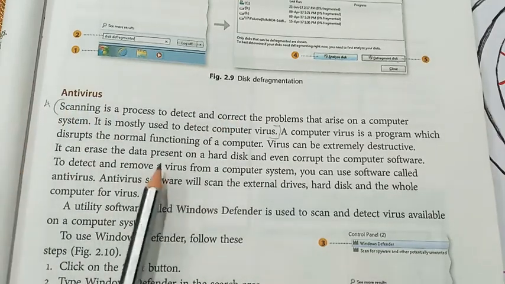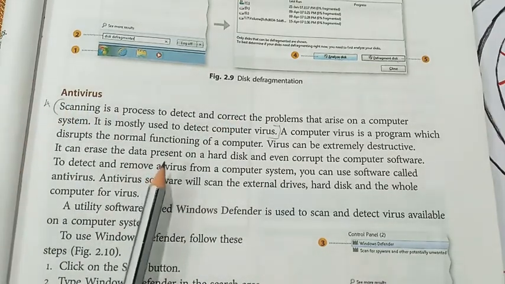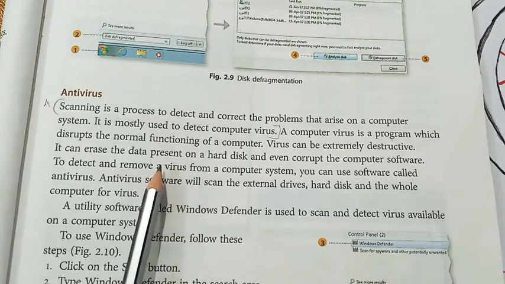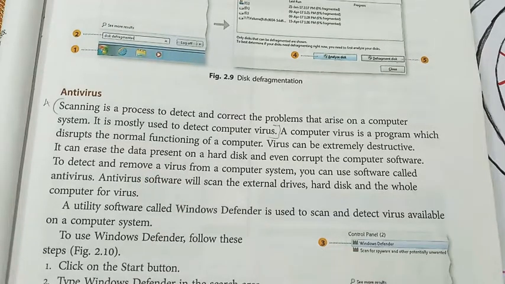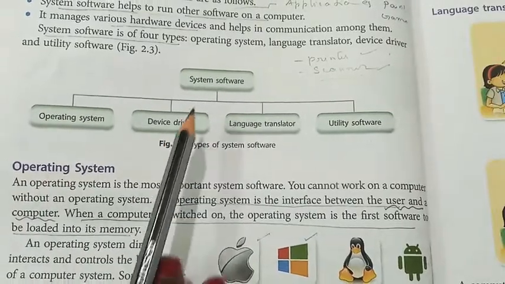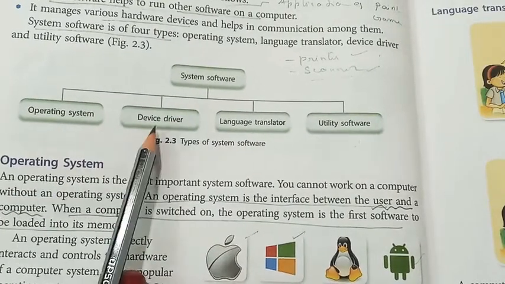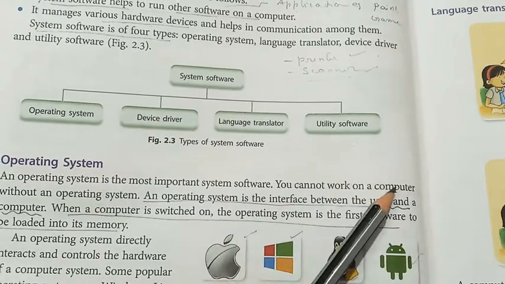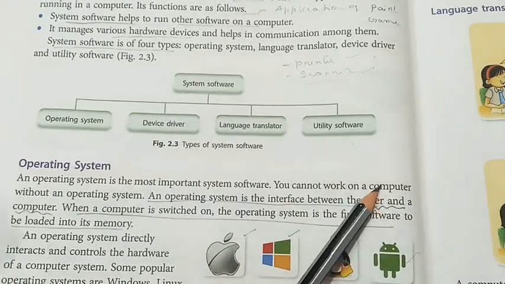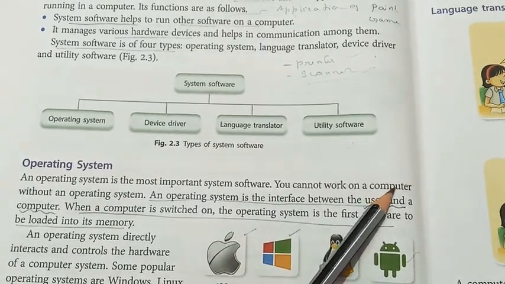Okay students, that's all for today's class. Go through this video carefully and learn about all the types of system software. Once again, what are the four types of system software? Operating system, device driver, language translator as well as utility software. Go through them carefully.